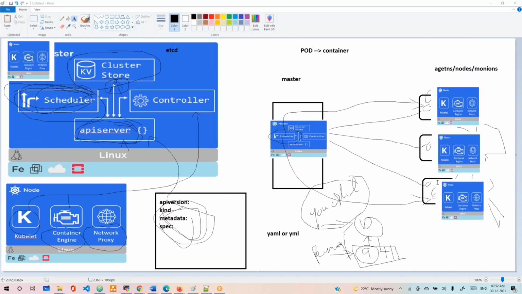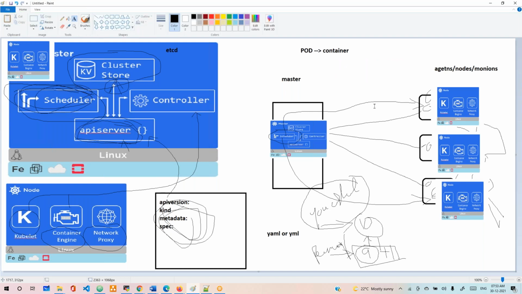That means when an application is running, in Kubernetes terminology you can think of it as a pod. Where does the application run? Inside the pod. What is inside the pod? Only the container runs. We'll see how to run a pod, how to check a pod, and what containers are running. Everything you will get to know. But you can't use the docker ps or docker run commands here. Understand now?